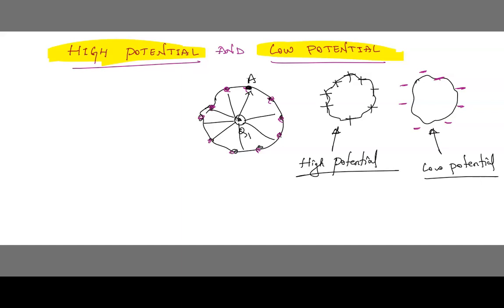The concept is very simple. Correct now, children? What is high potential and what is low potential? Very good. Now the concept is clear. High potential means positively charged. The body should consist of positive charge. Low potential means the body consists of negative charge. That is called low potential.